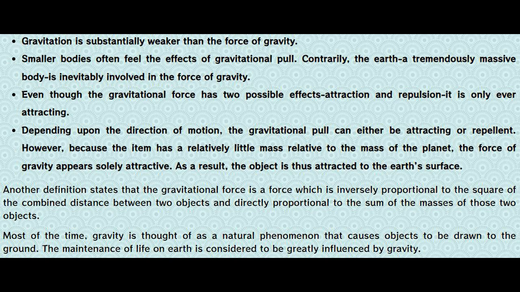Even though the gravitational force has two possible effects, attraction and repulsion, it is only ever attracting. Depending upon the direction of motion, the gravitational pull can either be attracting or repellent. However, because the item has a relatively little mass relative to the mass of the planet, the force of gravity appears solely attractive. As a result, the object is thus attracted to the Earth's surface. Another definition states that the gravitational force is a force which is inversely proportional to the square of the distance between two objects and directly proportional to the product of the masses of those two objects.